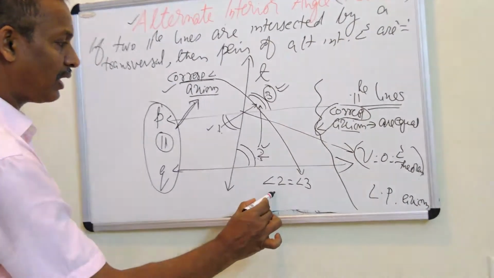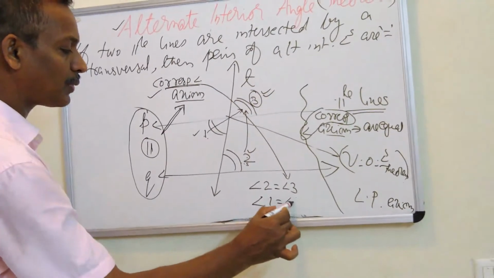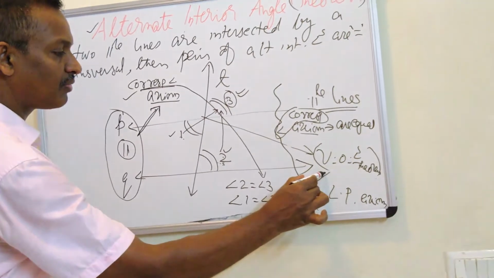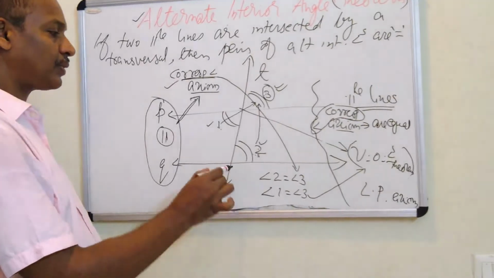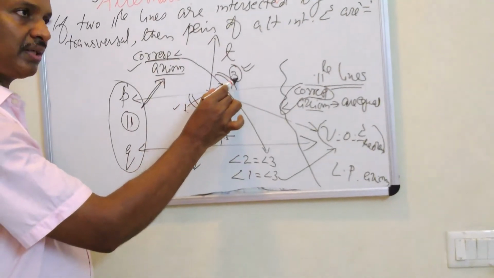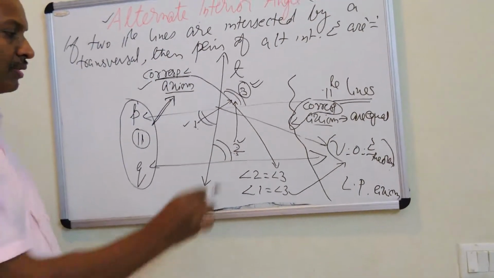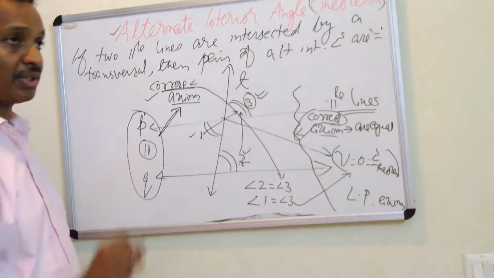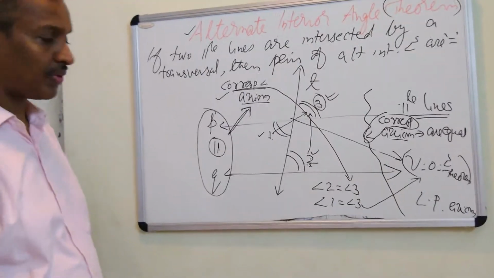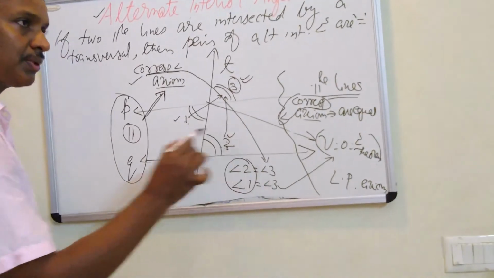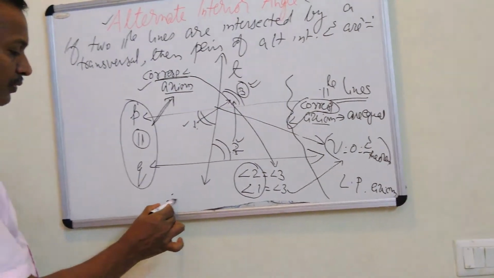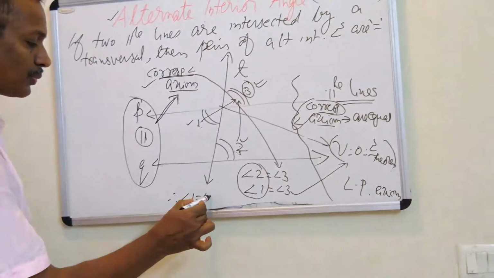So we can write angle 1 also equal to angle 3 because of the vertically opposite angle theorem. So 1 is also connected to 3 in the equal form, and 2 is connected to 3 in the equal way. So we can say both 1 and 2 are equal to 3, therefore 1 is equal to 2.